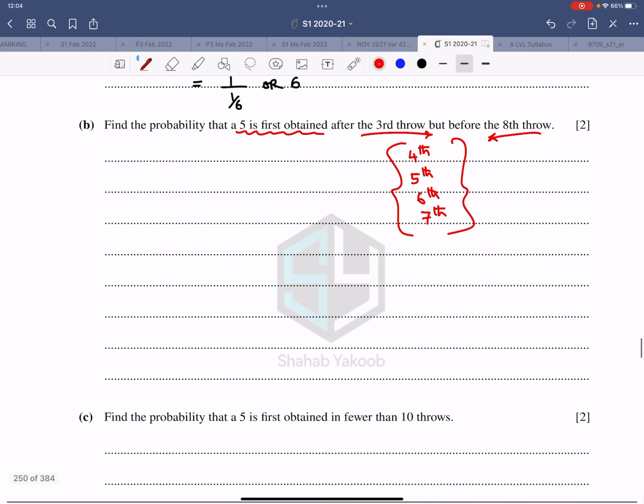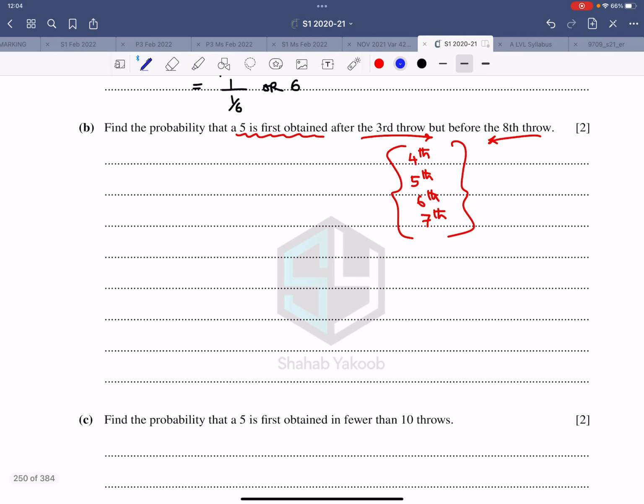So therefore, probability x is equal to 4, that would be 3 failures and 1 success. Probability x is equal to 5, that is 4 failures, 1 success. Probability x is equal to 6, 5 failures, 1 success. Probability x is equal to 7, that is 6 failures, 1 success.